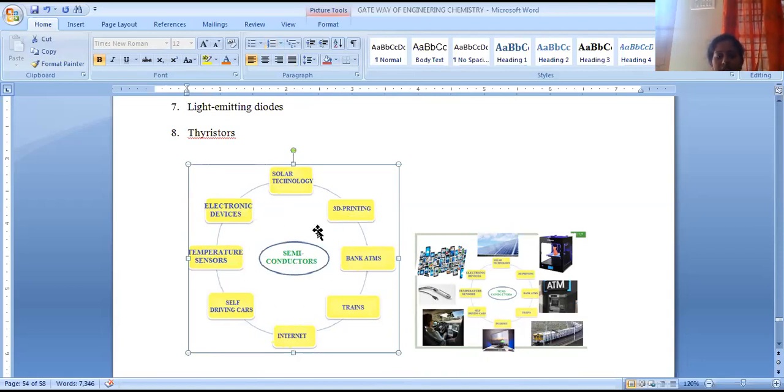A few are categorized in this picture. In solar technology we are applying semiconductors. In 3D printing also we are using semiconductors. In bank ATMs, semiconductors are used in the display. Even in railways, internet devices, and self-driving cars, we are using semiconducting materials. Here, temperature sensors also use these semiconducting materials. All these are the major applications of semiconductors, and we are picturizing them here.